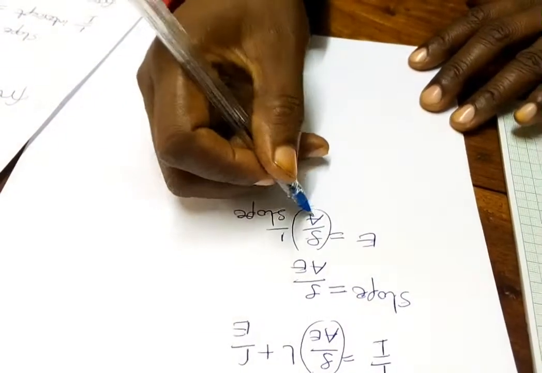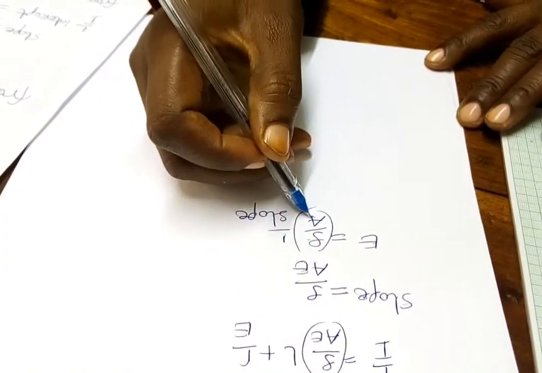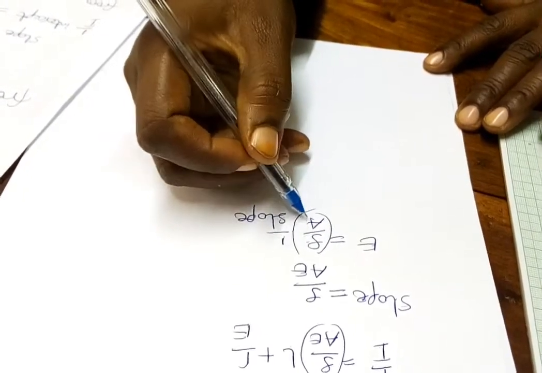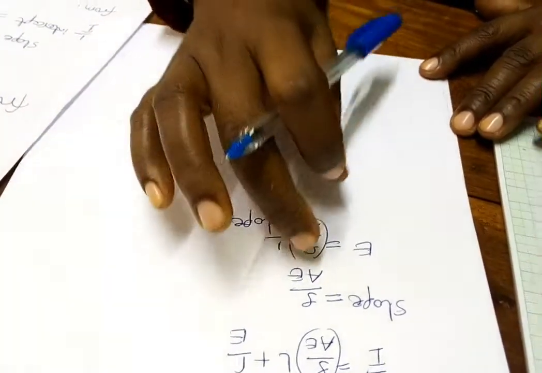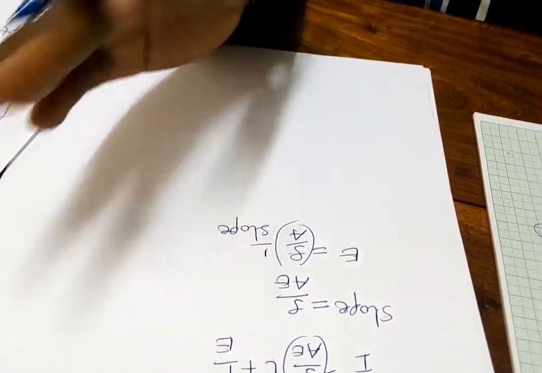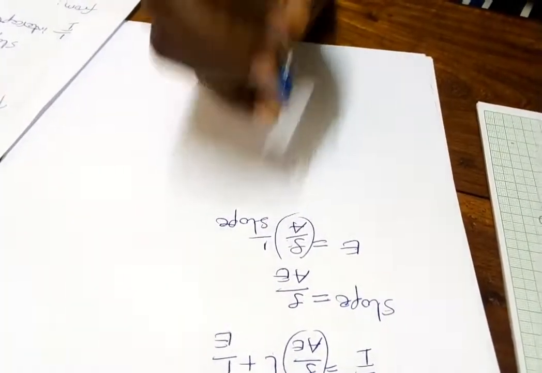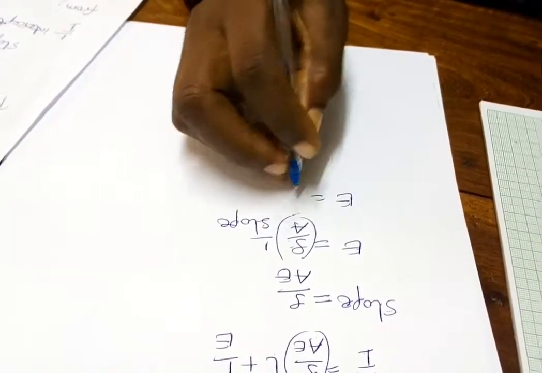Resistivity divided by area, we have ohm meter over meter squared. So one meter cancels out. The remaining is ohms per meter, which is 12.60 ohms per meter. So here we have e.m.f equal to 12.60.